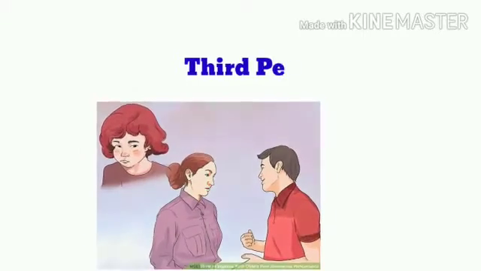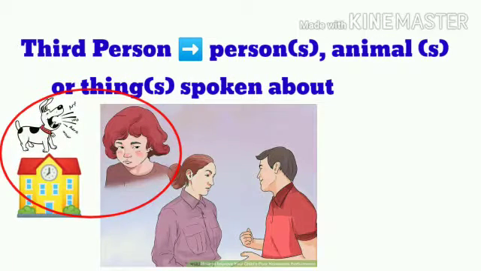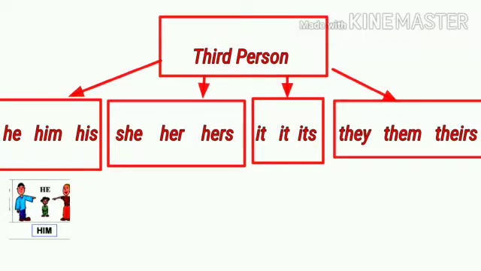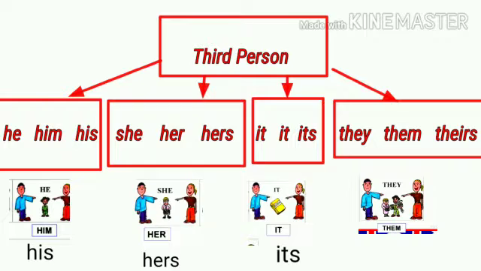Third person pronoun is used for a person, animal, or thing spoken about in a sentence. And they are he, him, his. These are used for masculine gender. She, her, hers. These are used for feminine gender. It, its. These are used for neuter gender. That means it can be used for a non-living thing as well as for an animal. They, them, theirs. These are used for both male and female as well as for neuter gender.